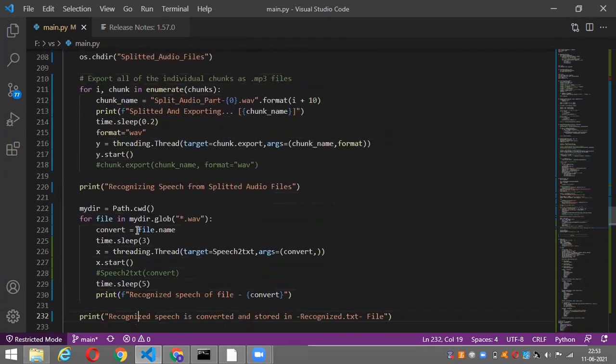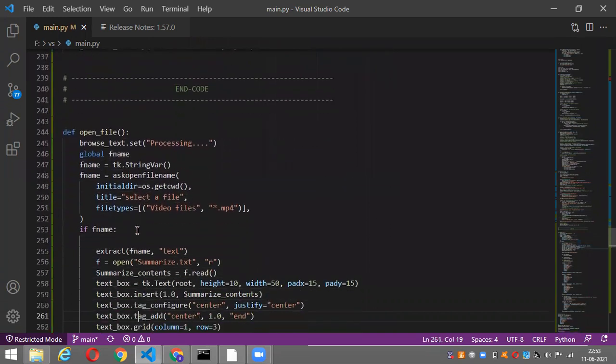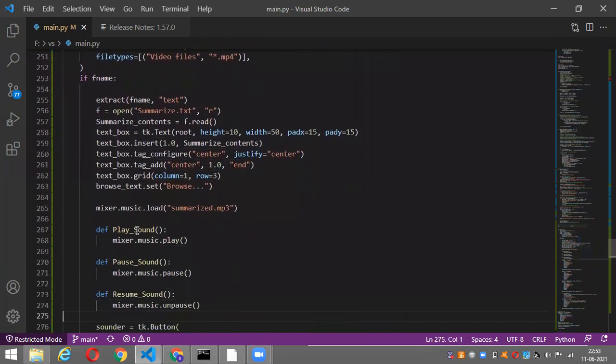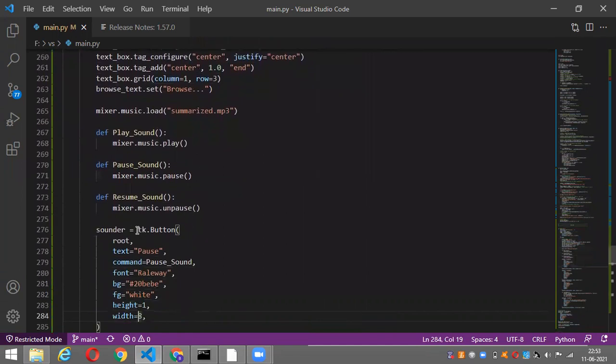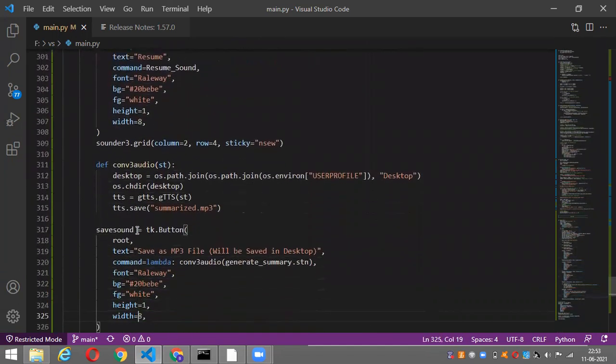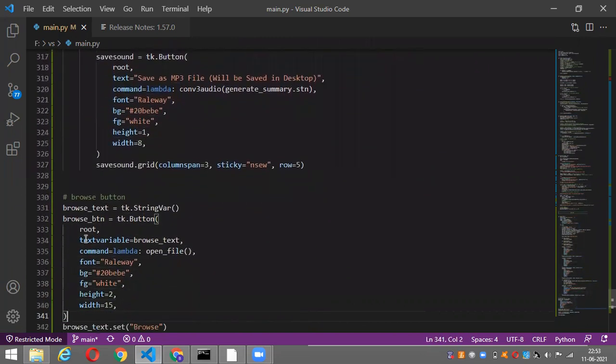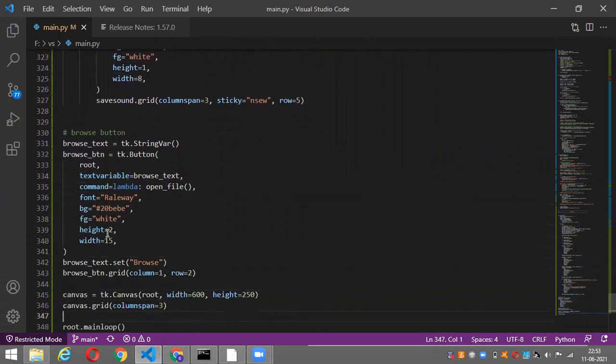In order to display this to the user, we need a GUI in which we have written file input and some controls like play, pause, resume, and save. All these are done using the tkinter library from Python. This is the browse button, which is used as a file input.